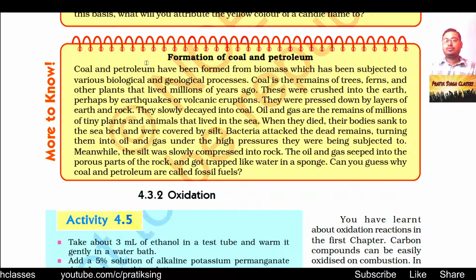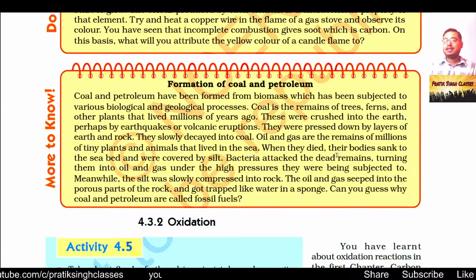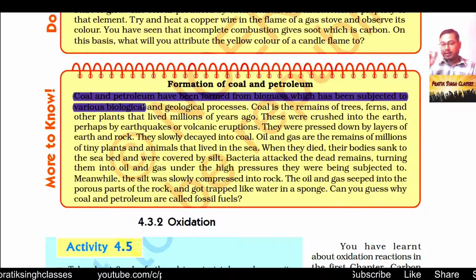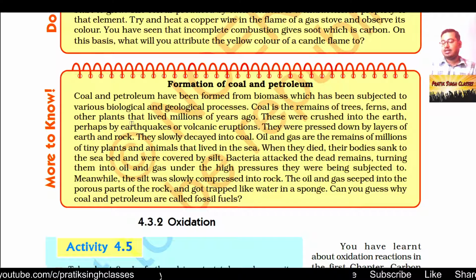Formation of coal and petroleum. How coal and petroleum formed on this earth, you have studied in class 8th and 9th, so let us have a quick revision here. Coal and petroleum have been formed from biomass which has been subjected to various biological and geological processes inside the earth's crust. Biomass has gone deep down into the earth, and because of very high temperature and pressure, and over a long time, it has converted into coal and petroleum.